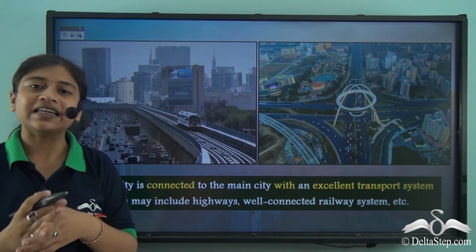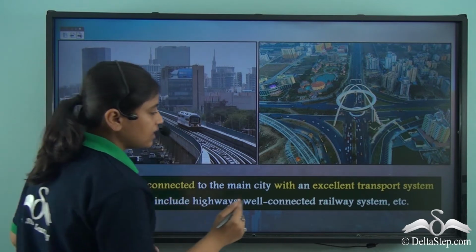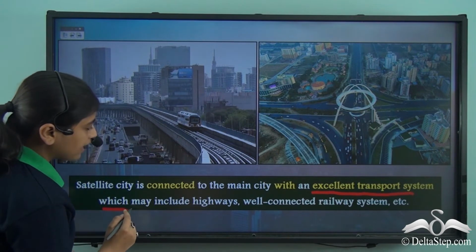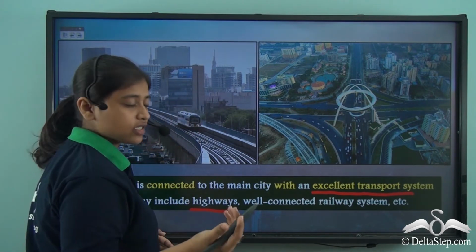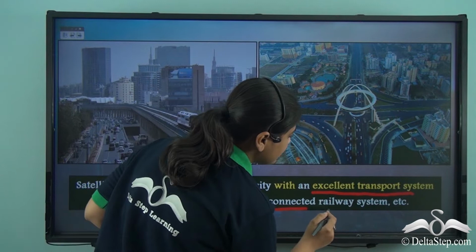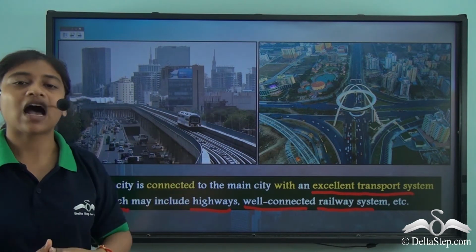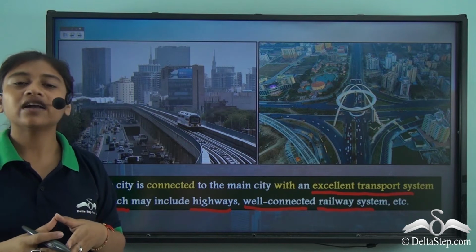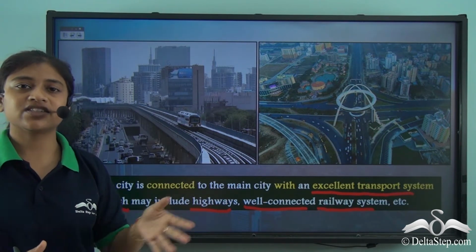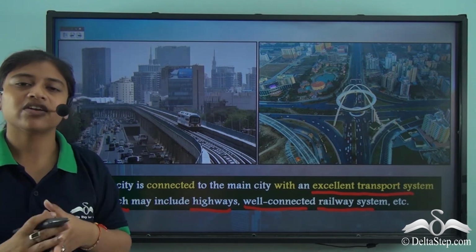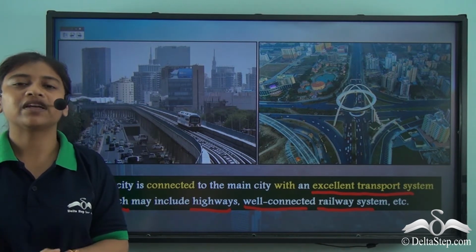They are connected to the main city with an excellent transport system, which may include highways, as I mentioned earlier, and a well-connected railway system. So here are two images that show us how satellite cities are connected to the main city through an excellent transport system so that people could easily travel on a regular basis without hampering their work life.